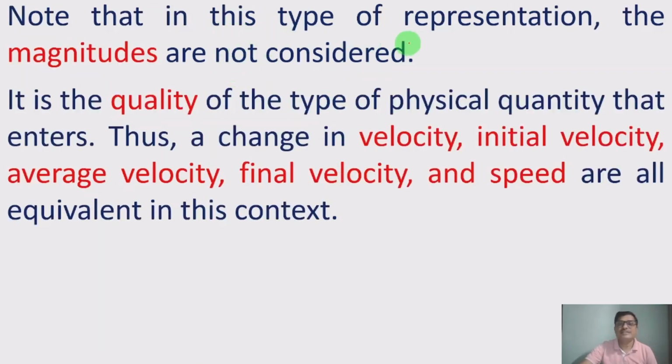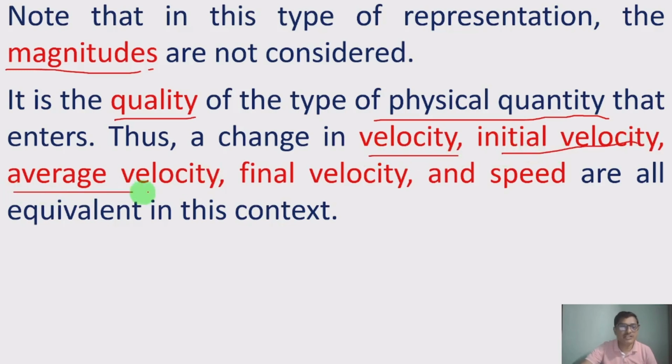Note that in this type of representation, the magnitude is not considered. Only dimensions we are going to consider. It is the quality of the type of physical quantity, that is length, mass, volume, like that. Thus, a change in velocity, initial velocity, average velocity, final velocity, and speed are all equivalent in this context because all are represented as displacement per unit time.